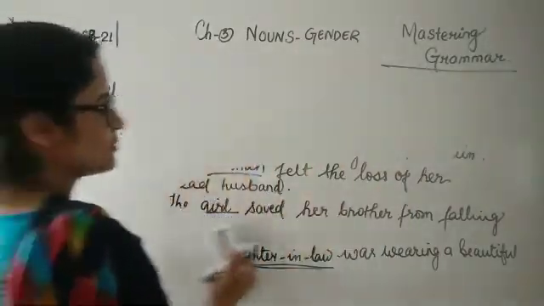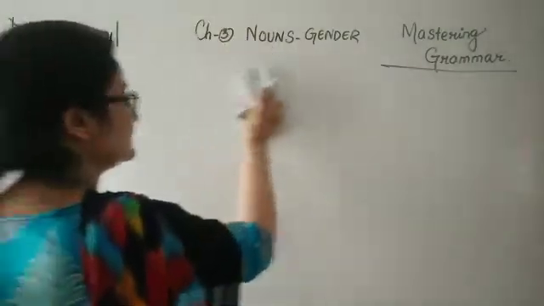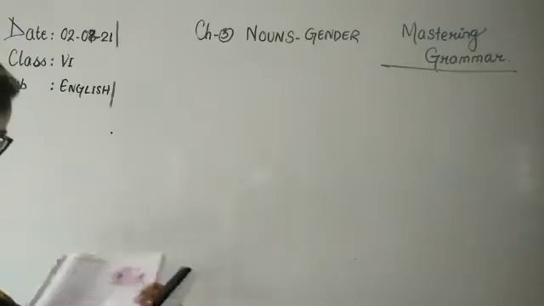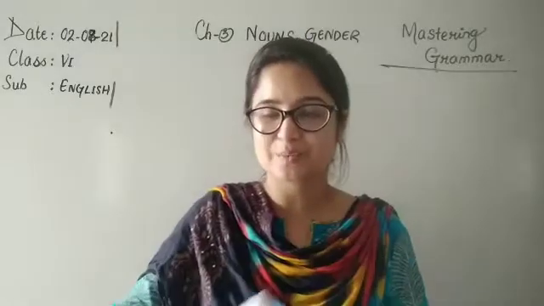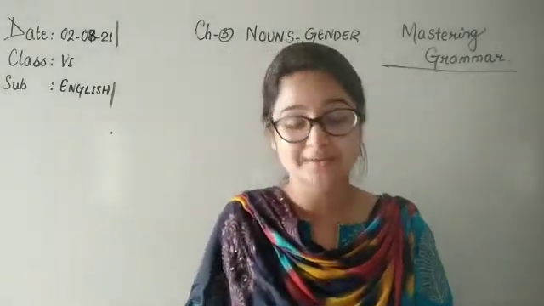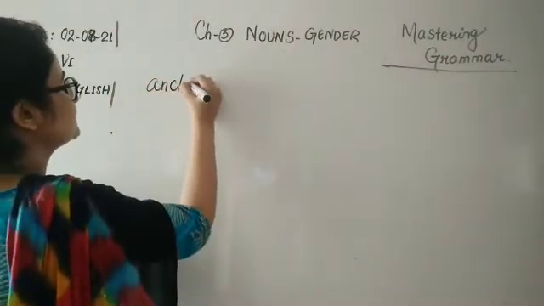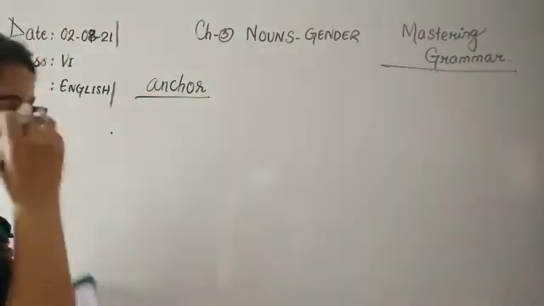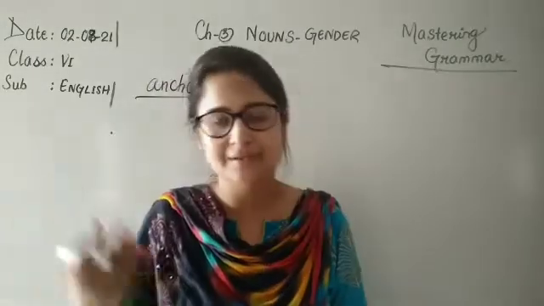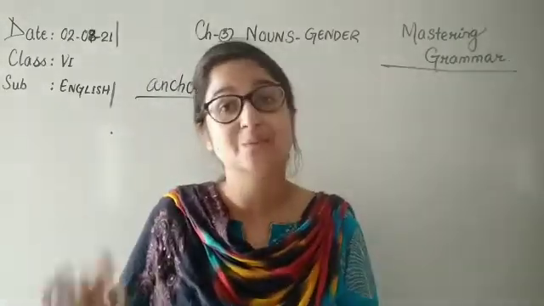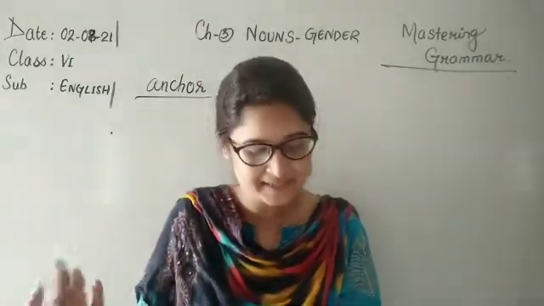What did I tell you about common gender? That common gender will tell you that the noun is either a male or a female. Okay? So, words denoting common gender will tell us about the common gender, like anchor. Anchor is the host who will be representing our show, who will be telling you about the show. So, anchor can be a woman, can be a man. Announcer, anyone can announce, a male or a female. Then parent, parent can be a mother or father, right?